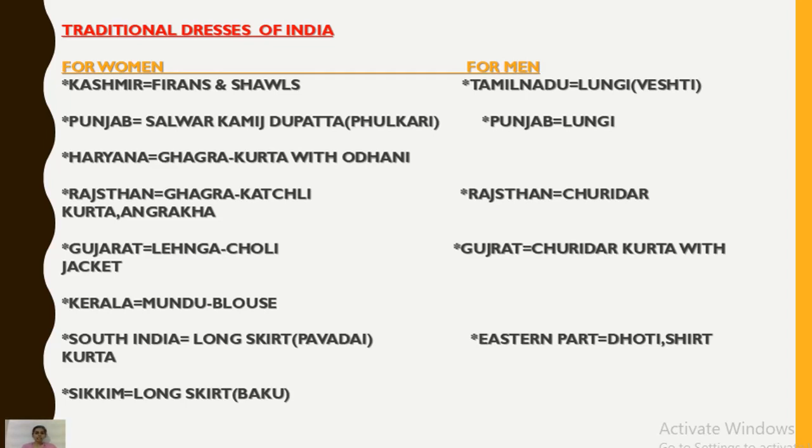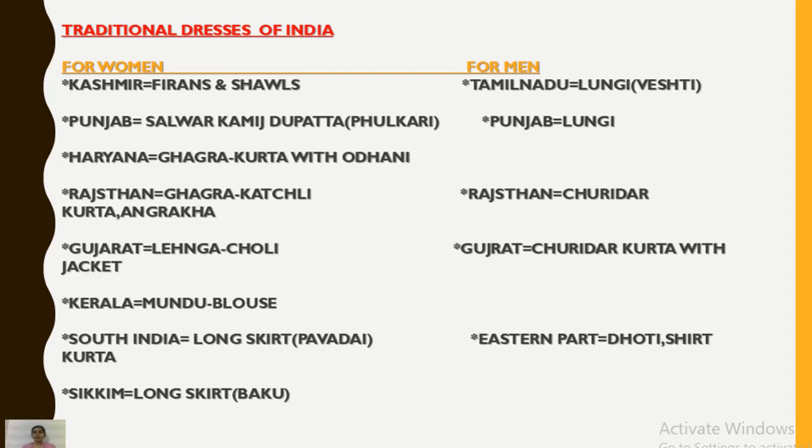Rajasthan: ghagra, kanchli, kurta, angrakha. Gujarat: lehenga, choli, jacket. Kerala: mundu, blouse. South India: a long skirt called pavadi. And Sikkim: a long skirt called baku.